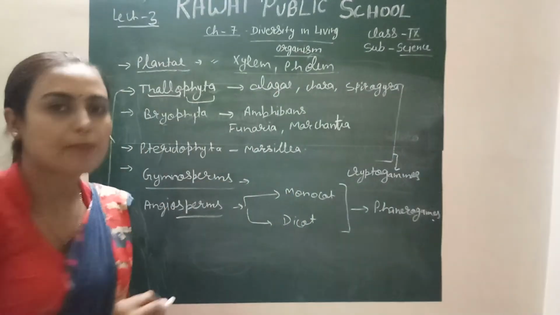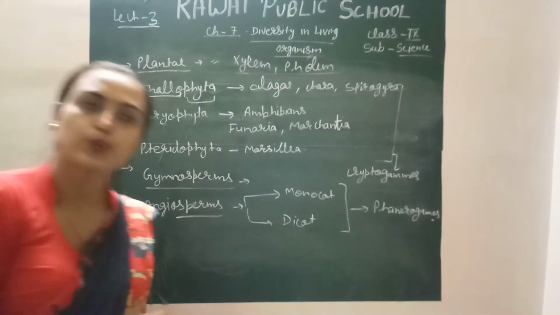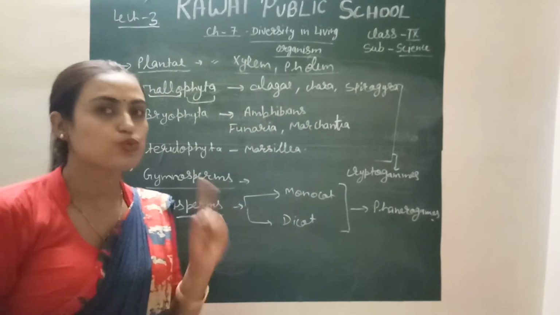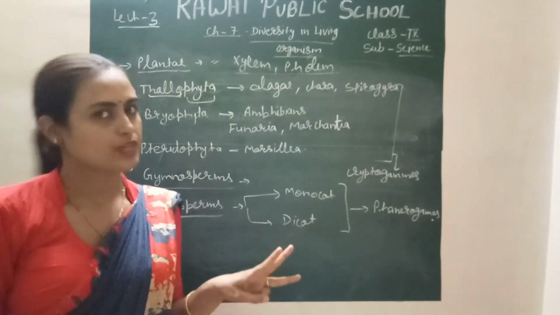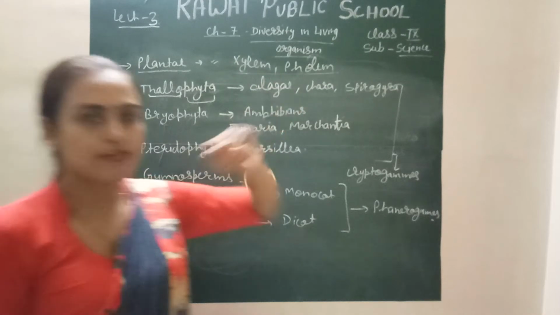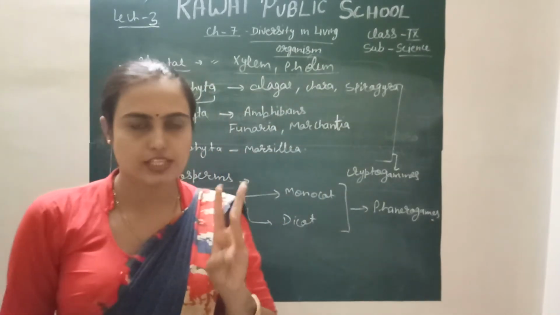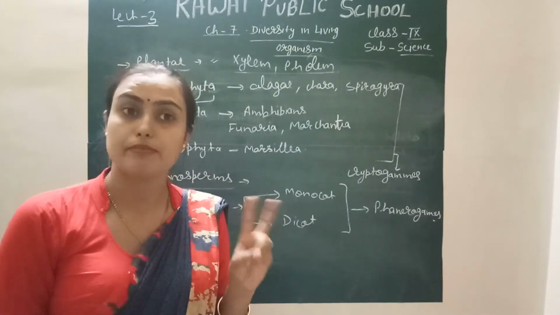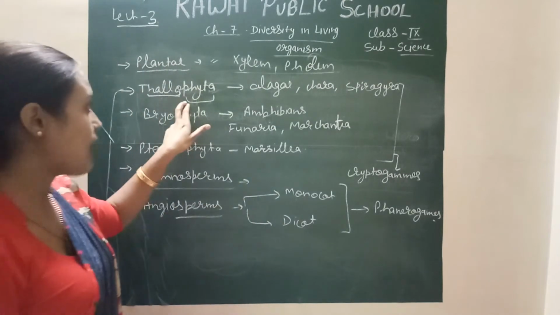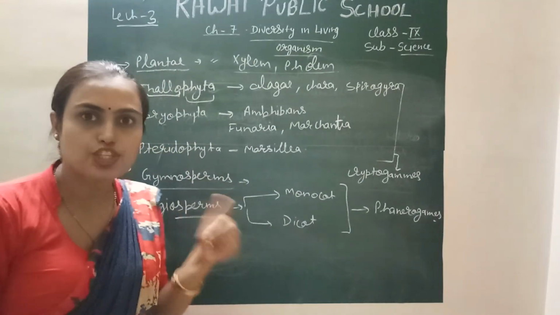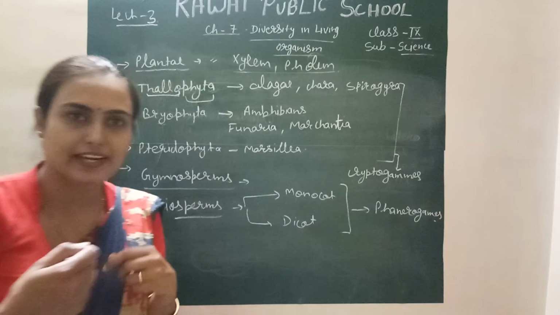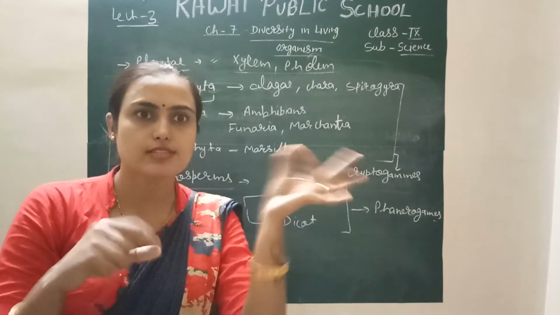Thallophyta are the plants which are not differentiated into root, stem and leaf, right? Because plants generally have 3 different parts: root, stem and leaf. But in these plants you cannot identify which is leaf, which is stem and which is root.